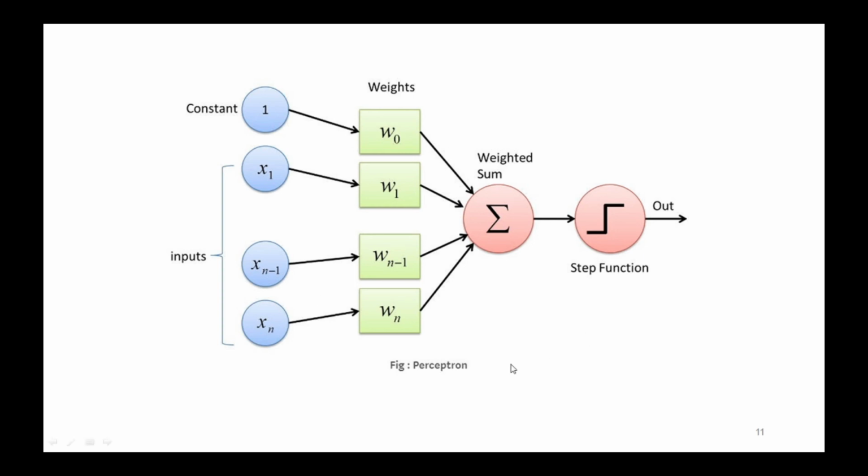So this is one perceptron illustration. As you can see, the inputs and constant, then the weights, then a weighted sum. Summation is used here for these weights, then a step function, then it will produce the output. So this is one perceptron illustration.